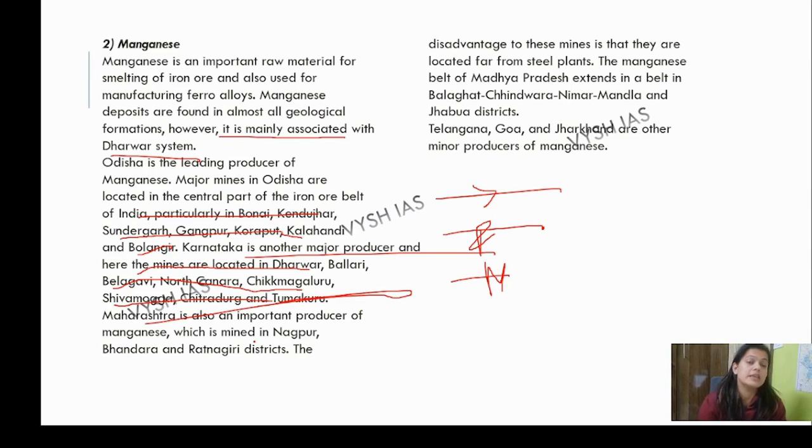Nagpur, Bhandara, Ratnagiri. When you draw in the chart, just repeat it. When you remember Maharashtra, that flow will come to you. It's like a song: Nagpur, Bhandara, Ratnagiri, or Ratnagiri, Bhandara, Nagpur. Just make a rhyme of it. When you remember one word in a song manner, you will remember those three names.